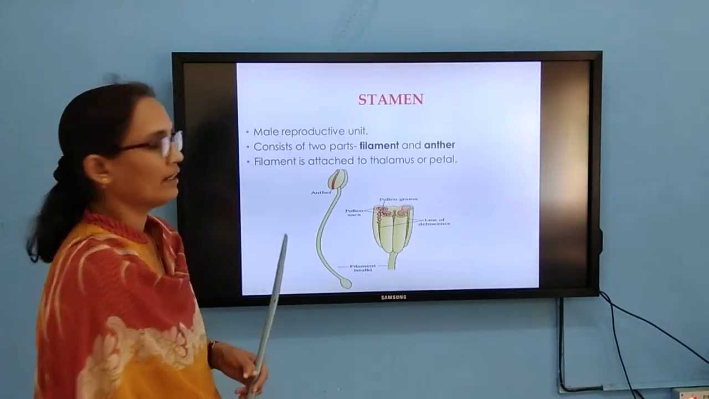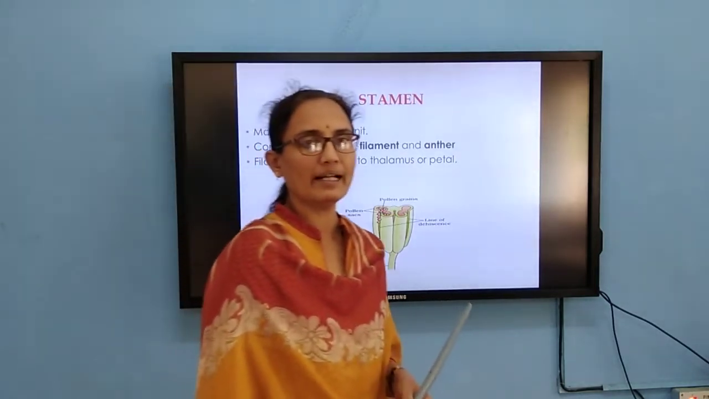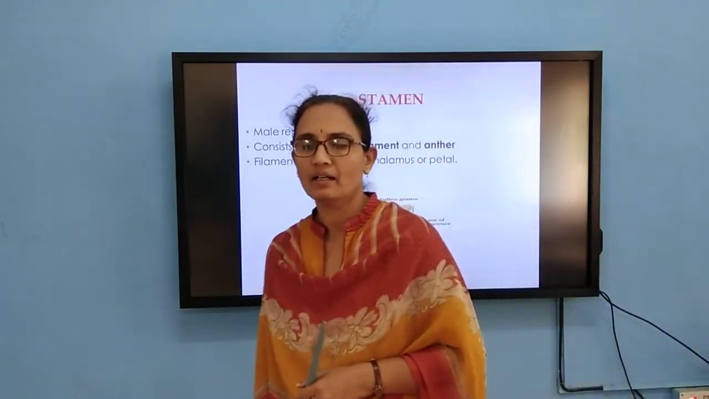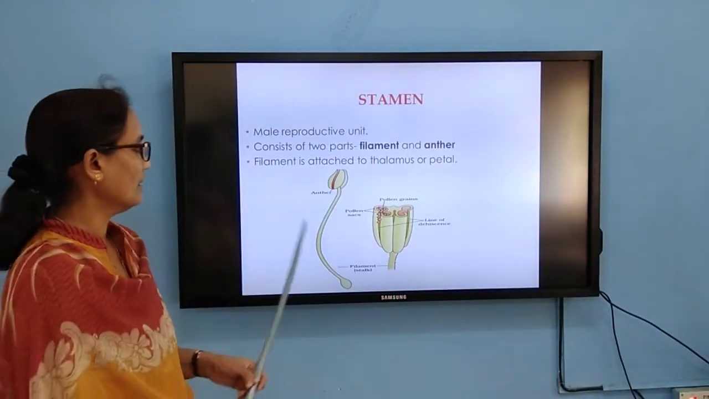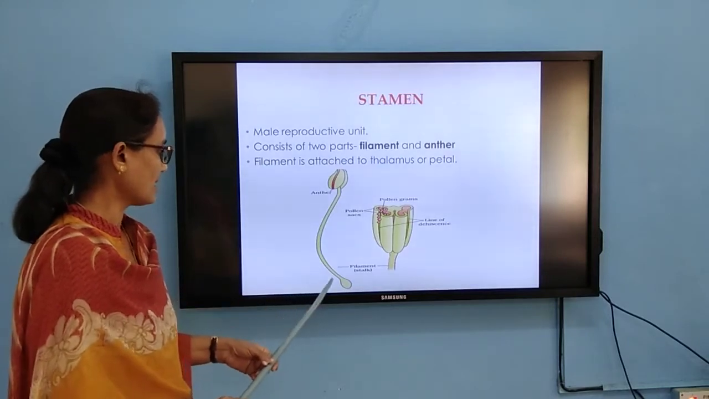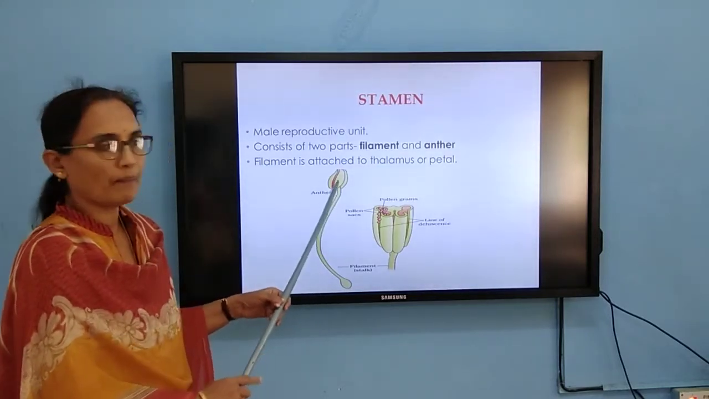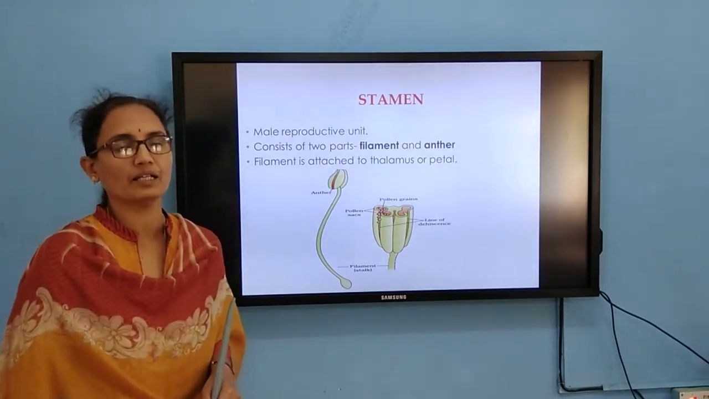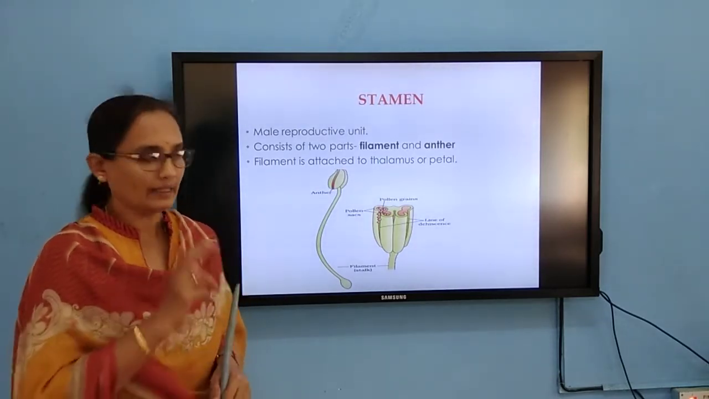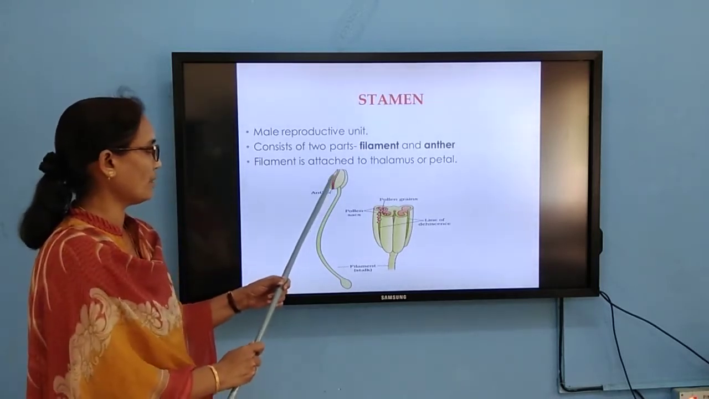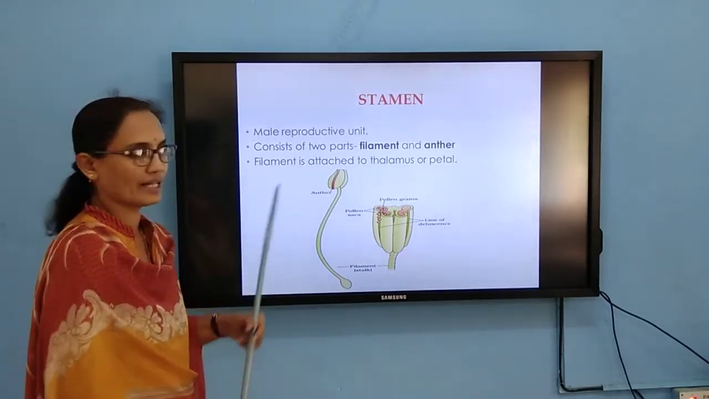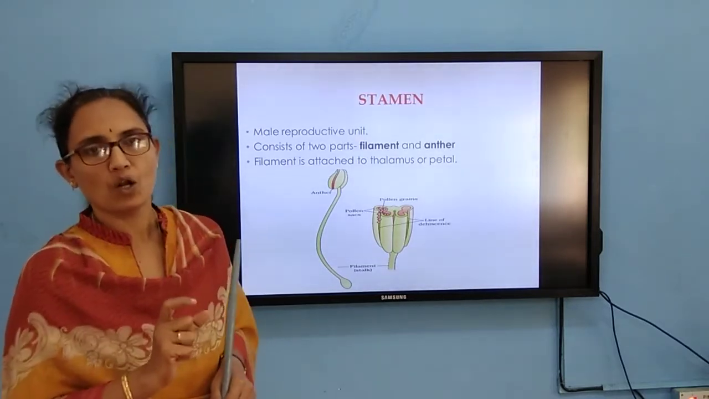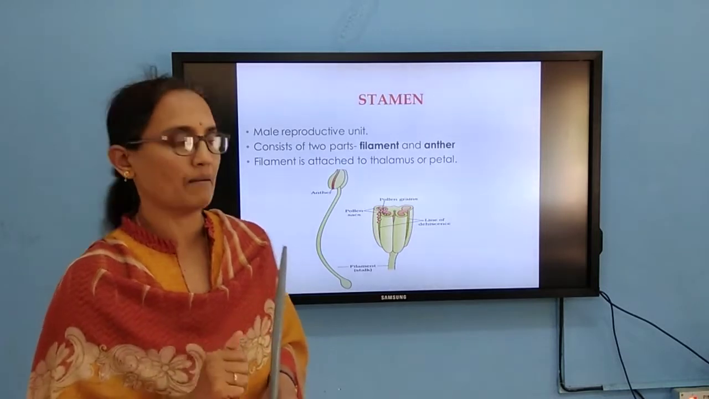Then coming to the male reproductive structure in detail, that is the stamen. The stamen consists of a thin elongated thread-like structure called the filament. Upon this filament you can find a bilobed structure, which is the anther. If you see this bilobed structure carefully, you can find a longitudinal ridge dividing each lobe into 2 theca.